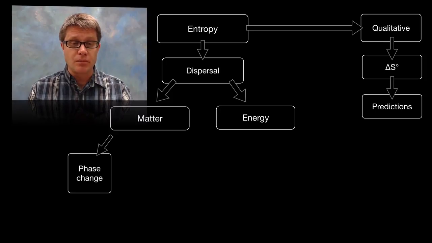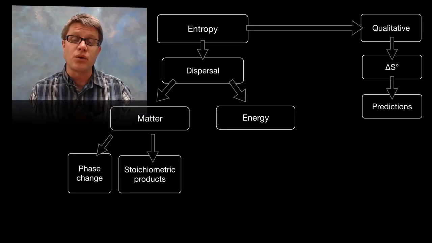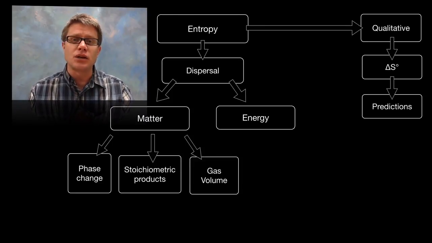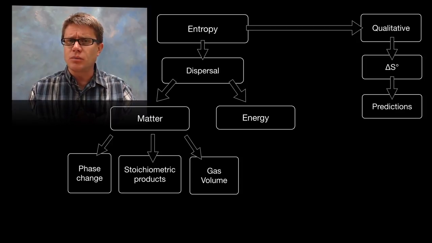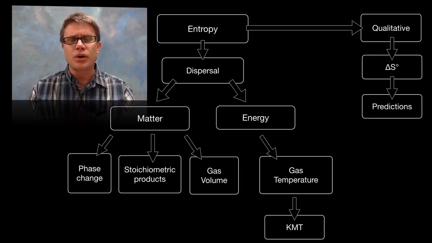We also could do that by stoichiometry. In other words, if I look at the moles before a chemical reaction and the moles after, if I have more moles after the reaction, I've increased the entropy. And also, if we take a gas and we increase its volume, we're moving those molecules apart, and so we're increasing entropy, or delta S is going to be a positive value. Now, let's say we look at energy. How could we disperse energy? Well, by increasing temperature. If we increase temperature of a gas, according to the kinetic molecular theory, we're spreading that energy out and we're increasing entropy.